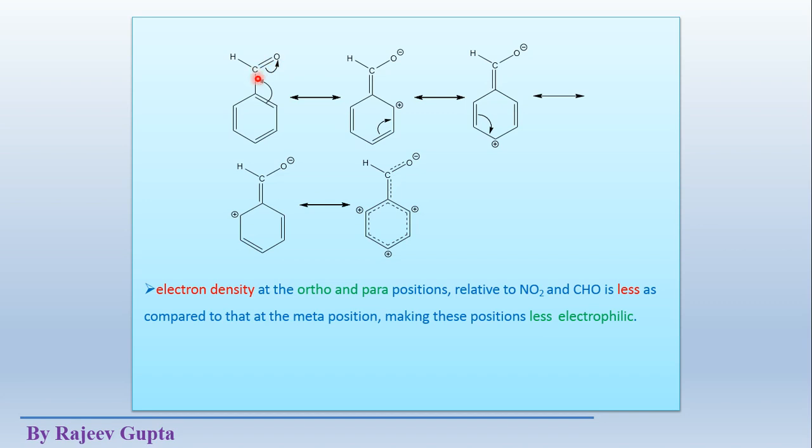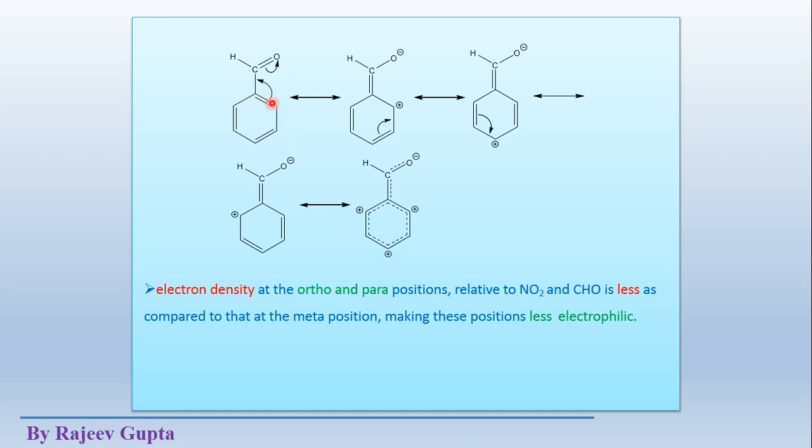We know that very well. Then these bonding electrons will be shifted somewhat towards the oxygen atom, so this carbon atom will contain a somewhat positive charge, and according to the definition of electron withdrawing groups, this will work as a deactivator for this benzene ring.